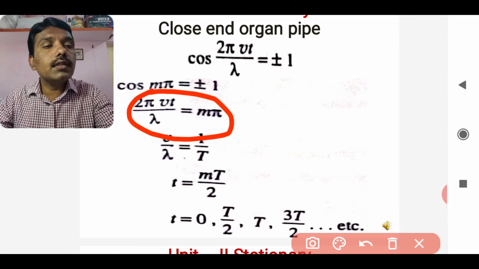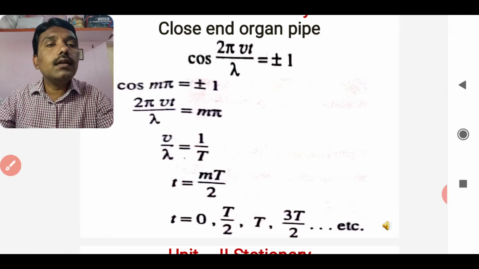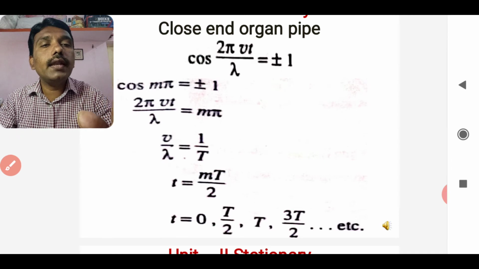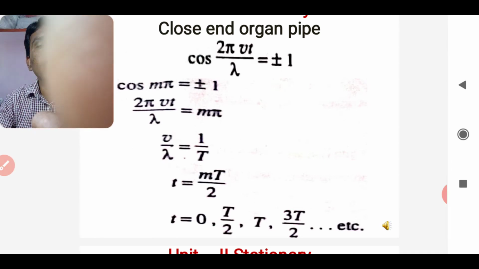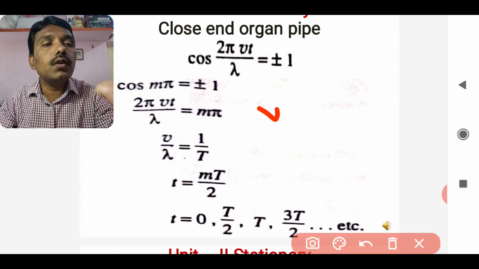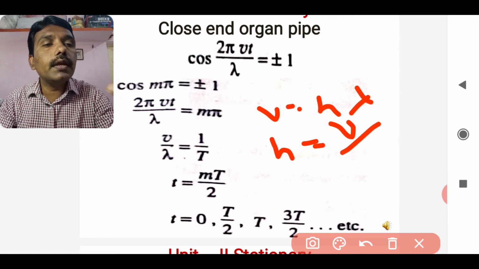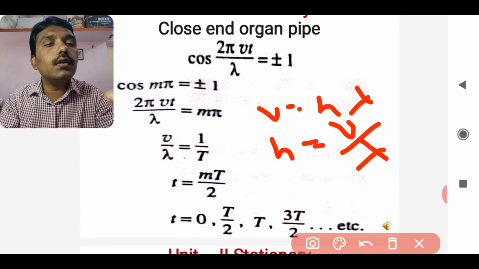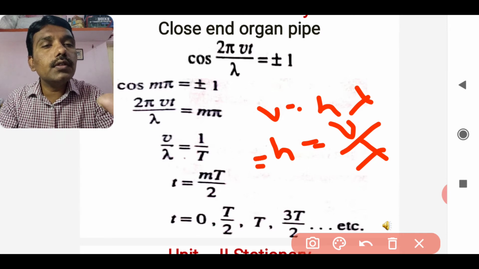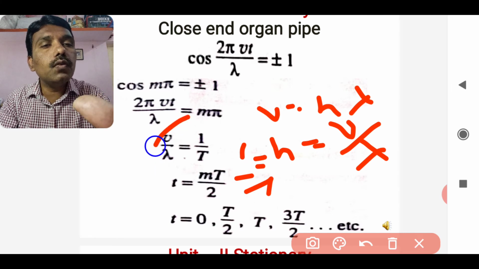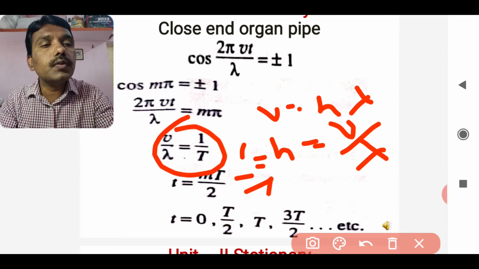not for the x, it is for the small t. And again considering that v by lambda is nothing but 1 by T, we directly know that v is equal to n lambda. According to that, n is nothing but v by lambda. But this n is inversely proportional to the time period, and that's why 1 by T is equal to v by lambda. How does it come to be like this?